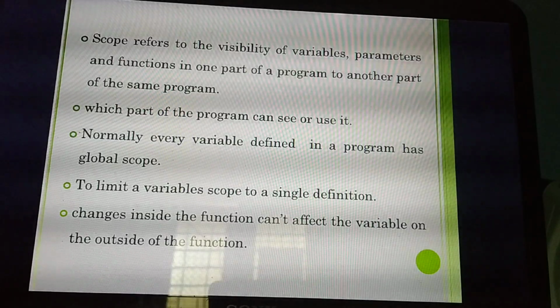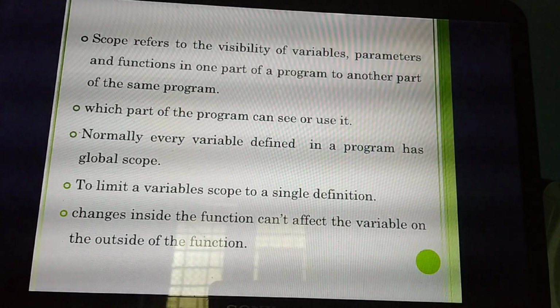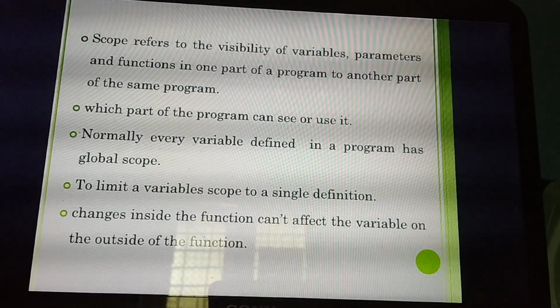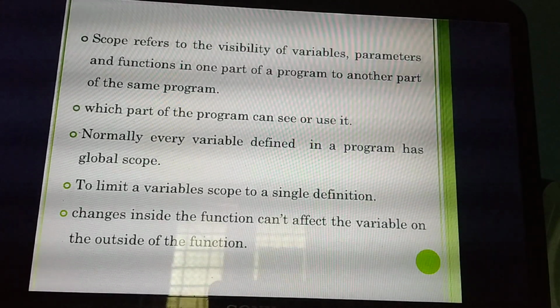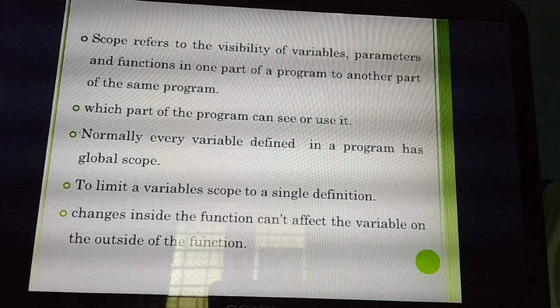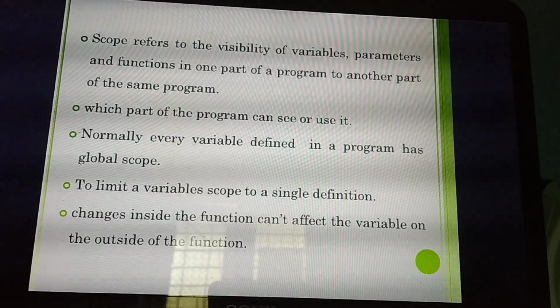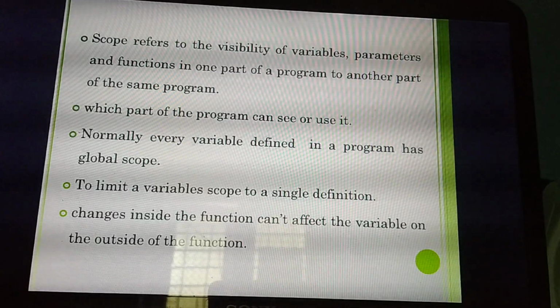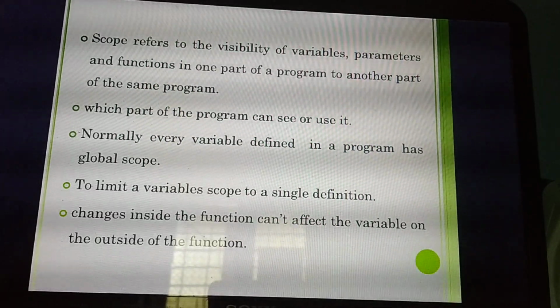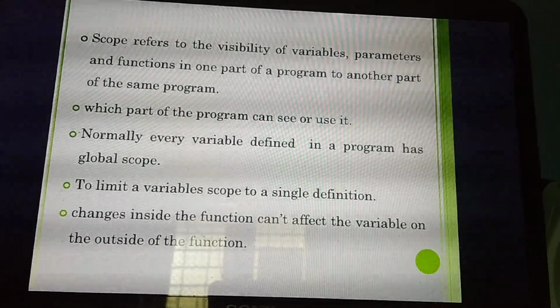That's the third point: to limit a variable's scope to a single definition. That means I need to see the variable in only one part of the program. For example, I declare a variable a with the value 10. Inside the function I change the variable to 20.